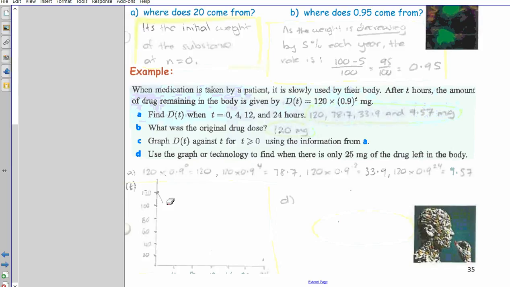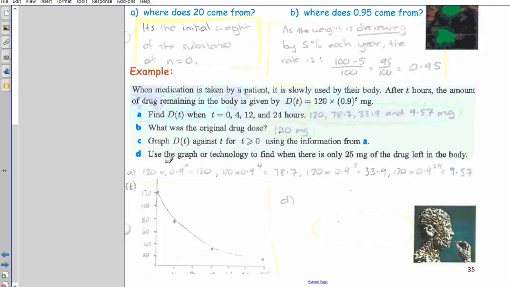Plot the first point, 120. At 4, we've got the point 80, roughly, 78.7. At 12 hours, 33.9. There it is, 33.9. And at 24 hours, 9.57. Plot those 4 points, because they told us to use the information in A, and then just draw a smooth curve through them. So that's what they wanted us to do. Lovely. That was C. Now D.